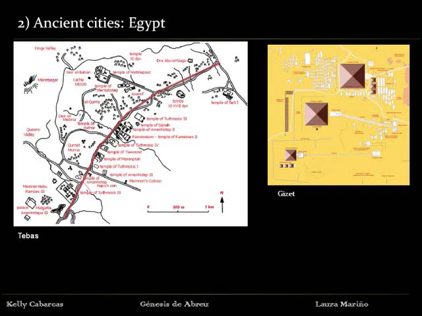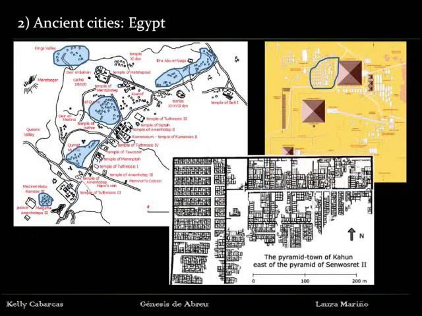Egyptian cities had a main street. In that street were the great pharaonic tombs. And around these tombs were the houses, the place where the workers and slaves lived, organized in a grid. For example, the pyramid town of Kahun.